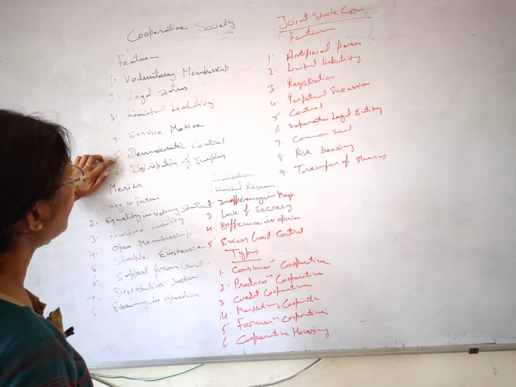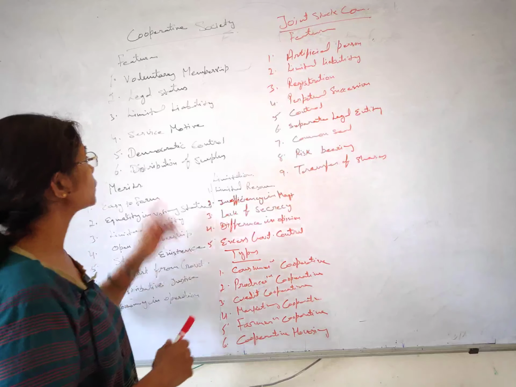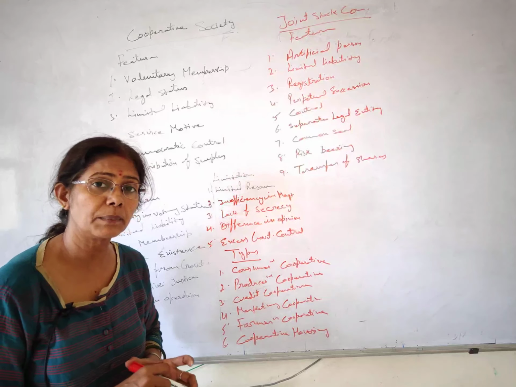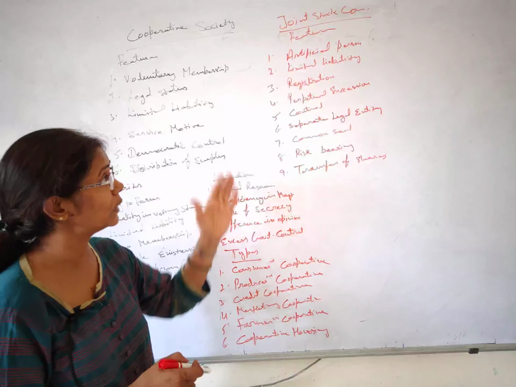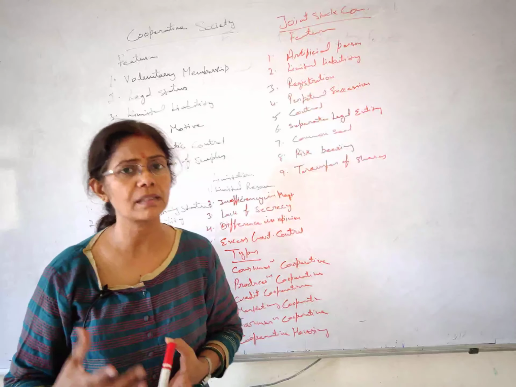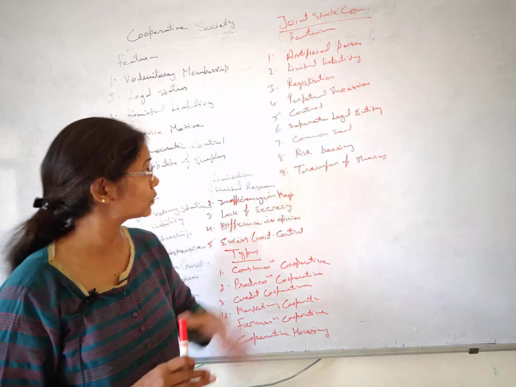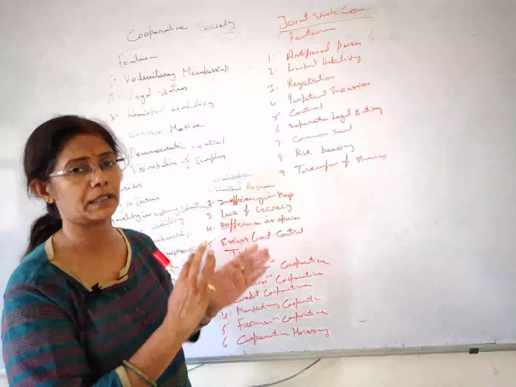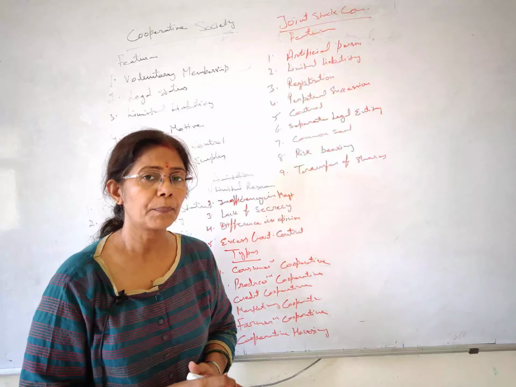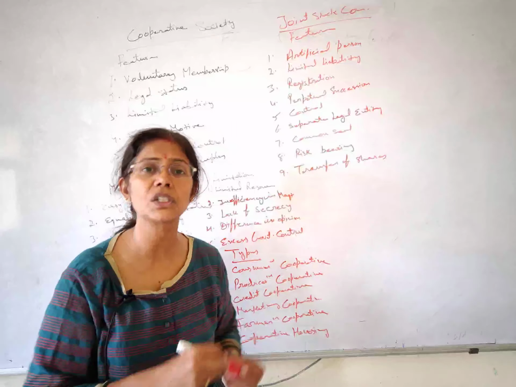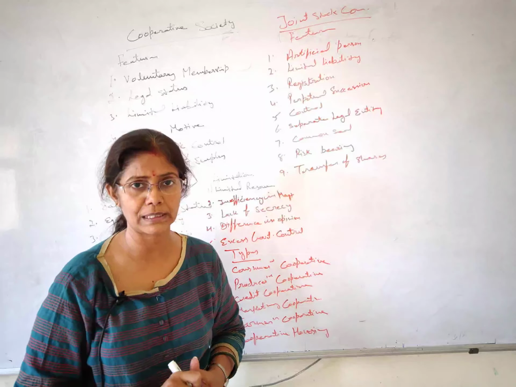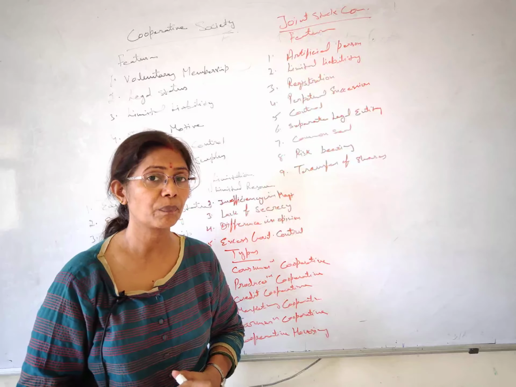Next is democratic control. Here, students, it's talking about democratic control. Democracy means a voting system, as we do in the company also. What happens in the company? It is not in fact a democracy, because very soon we will talk about this also, but I am clearing the difference. In a joint stock company, suppose I have 10 shares of that company, so I can vote 10 times. I have 10 votes, right.